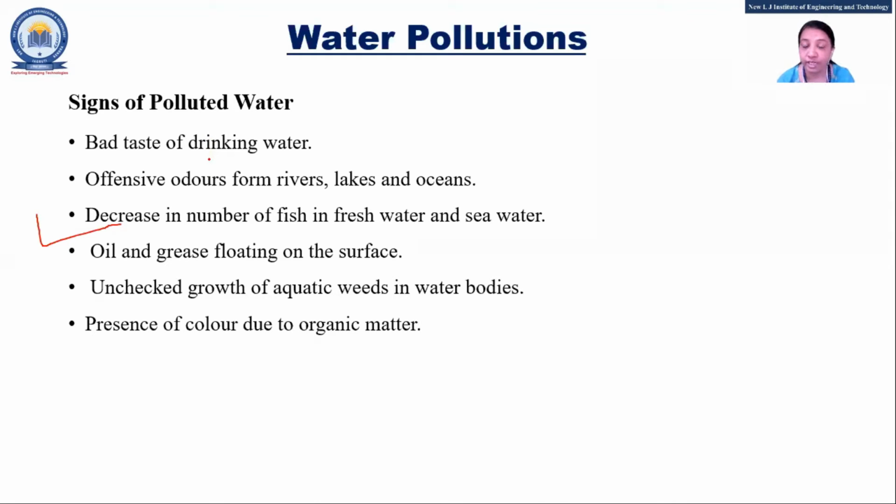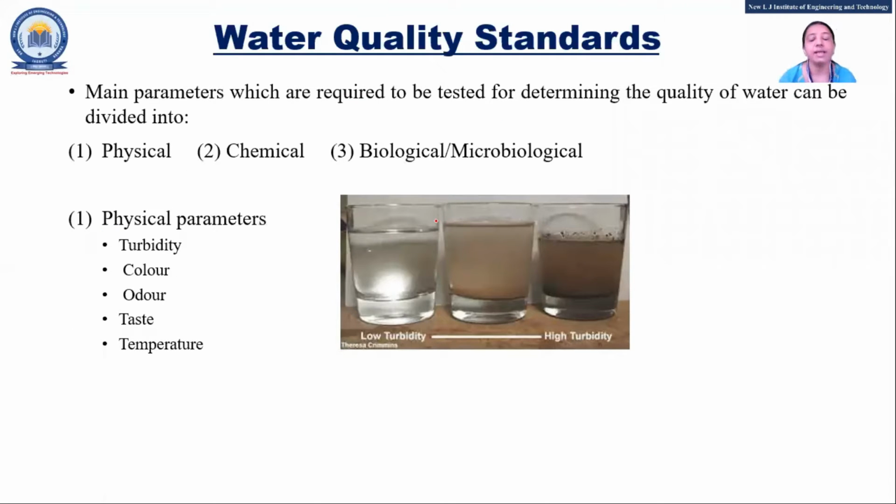What are the signs of polluted water and how to check the quality of water? That much you can write. Or you can write which pollutants are there for the water. Just a list of that for the water. So that will be enough for 3 marks, right? Clear? If it is asked, briefly explain the water pollution. Okay, so you can write: what is water pollution, the sign of polluted water, and the source name, only the source name, that is enough. And if you remember the quality standards, you can write that in short also, right?